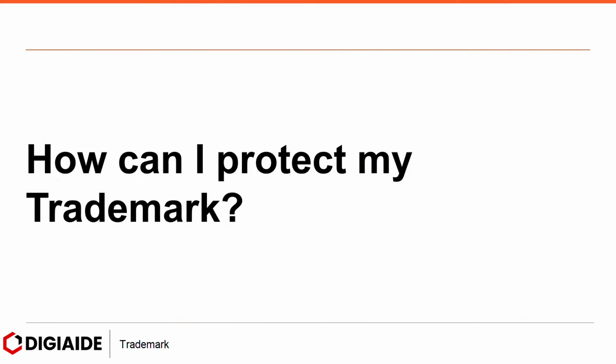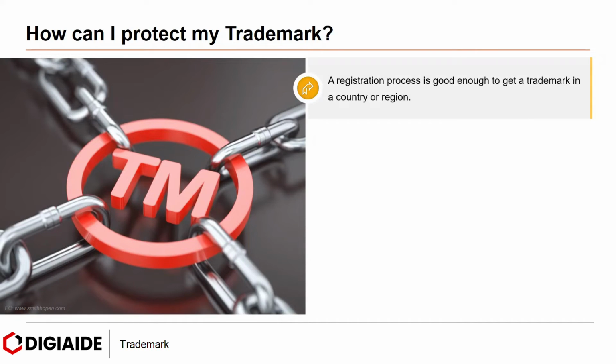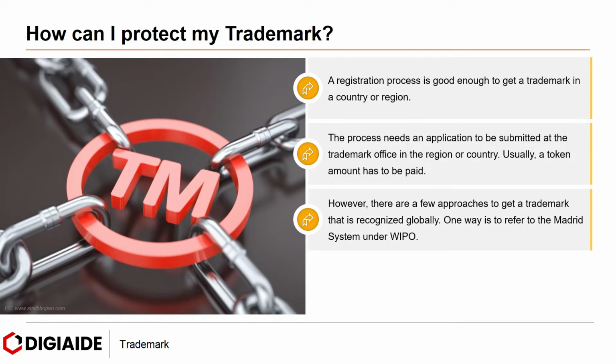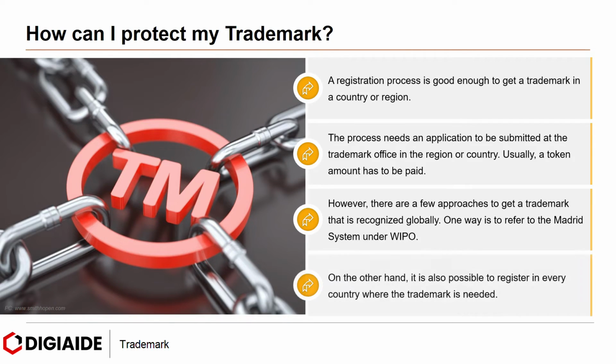How can I protect my trademark? A registration process is good enough to get a trademark in a country or region. The process needs an application to be submitted at the trademark office in the region or country. Usually a token amount has to be paid. However, there are few approaches to get a trademark that is recognized globally. One way is to refer to the Madrid system under WIPO. On the other hand, it is also possible to register in every country where the trademark is needed.